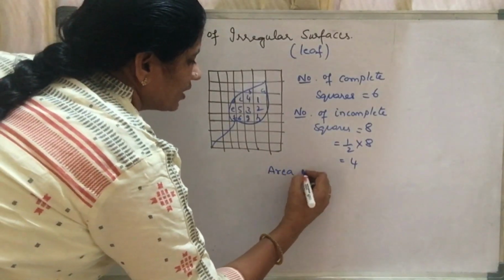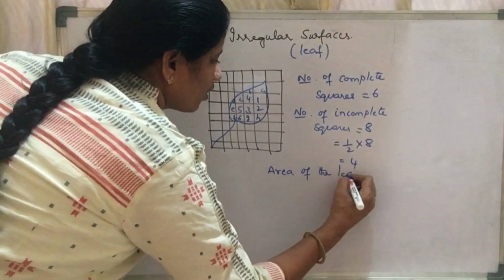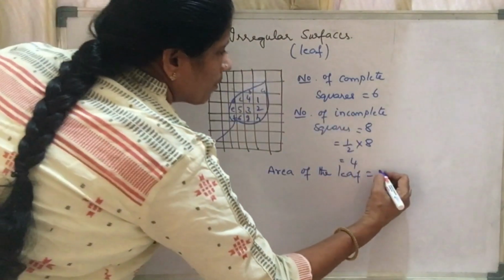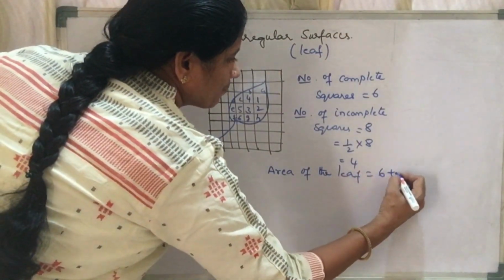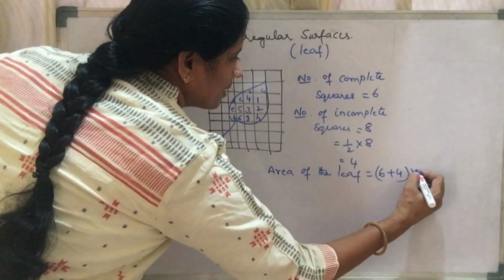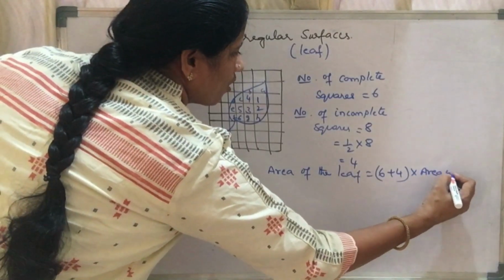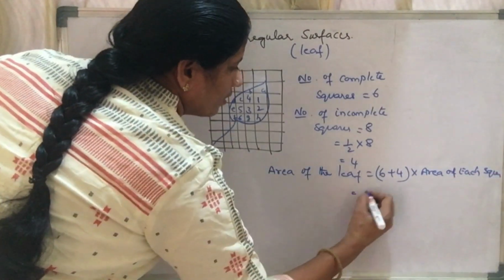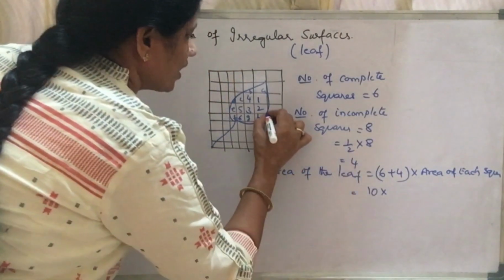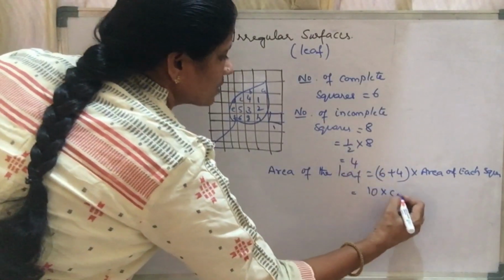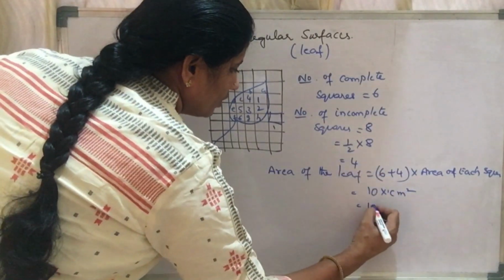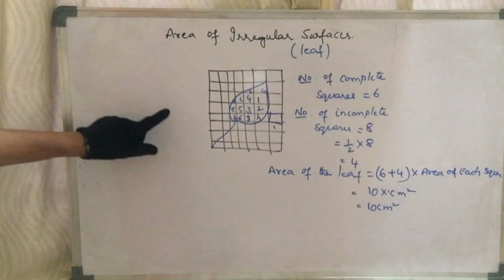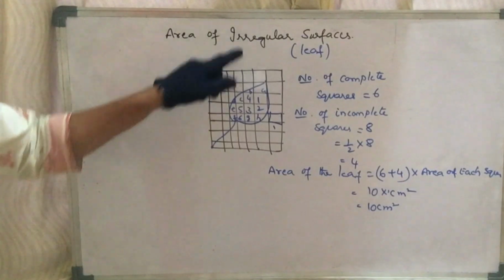Now, the area of the leaf. The area of the leaf is equal to the number of complete squares plus the number of incomplete squares, multiplied by the area of each square, which is equal to 10 multiplied by the area of each square, 1 centimeter square. 10 centimeter square is the area of the leaf. This is the method to find the area of an irregular surface.